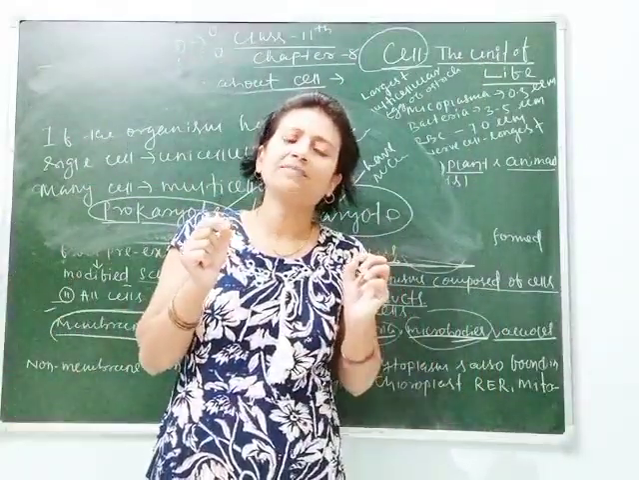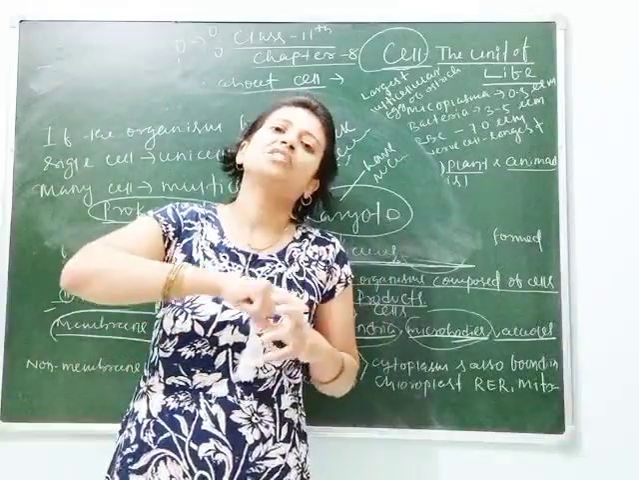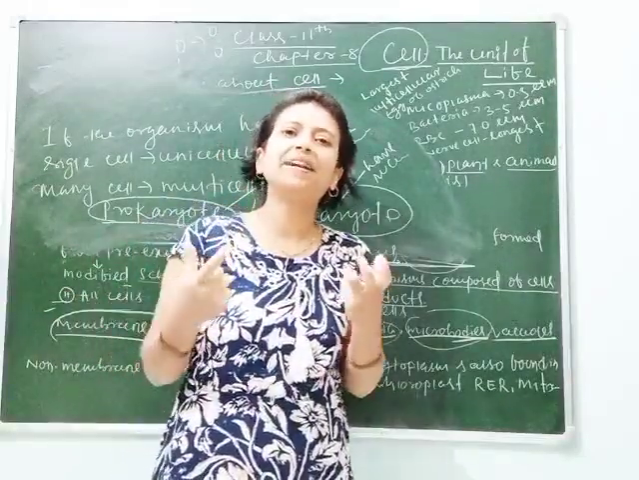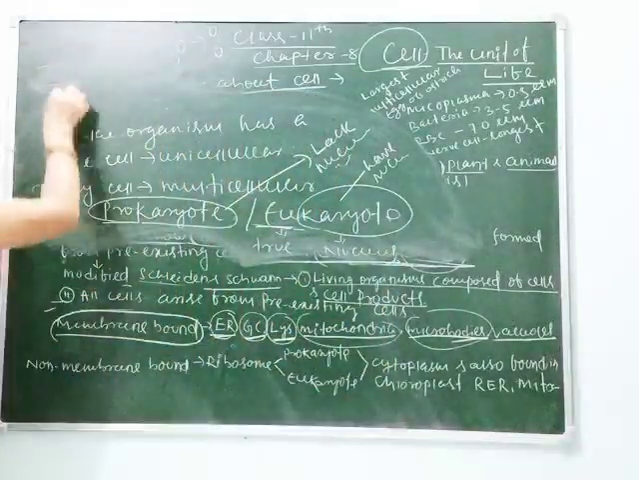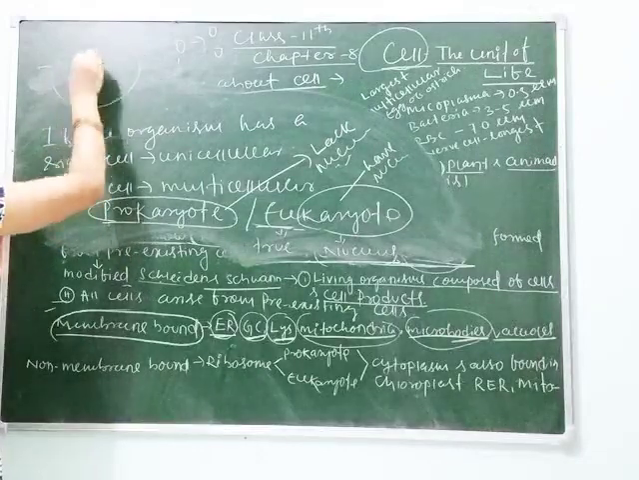Again, cytoplasm is the substance which forms or gives shape to the complete cell. Cytoplasm is a semi-fluid like structure. You can see they are like this.